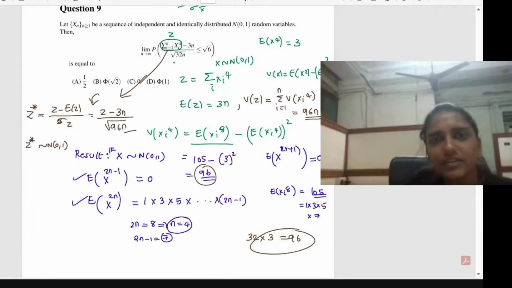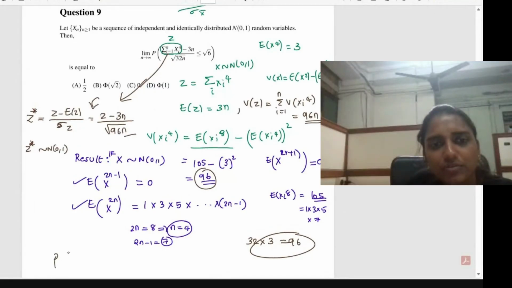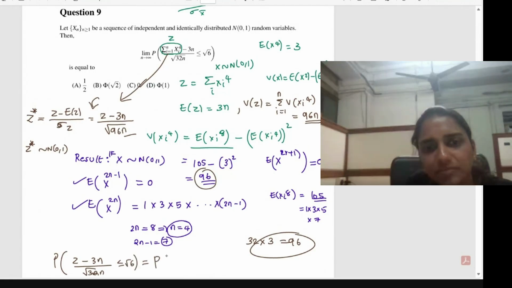So this probability will become the probability of z minus 3n divided by square root of 32n less than or equal to root 6. That will be equal to the probability of... So we are applying the central limit theorem already, so that's why I'm not writing the limit n tends to infinity here. So z minus 3n divided by this, square root 3 we will multiply. So that will come on the right side also. So square root 3 will be here, and here it is square root of 96 into n now.